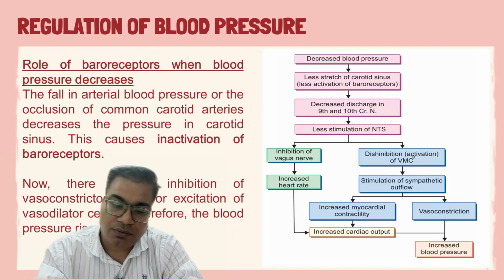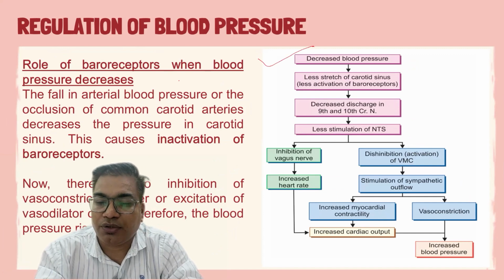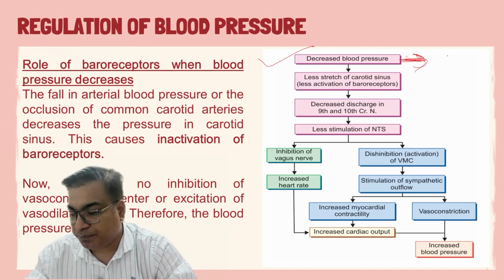The same mechanism is followed, but in the opposite direction, when initially there is a decreased blood pressure.